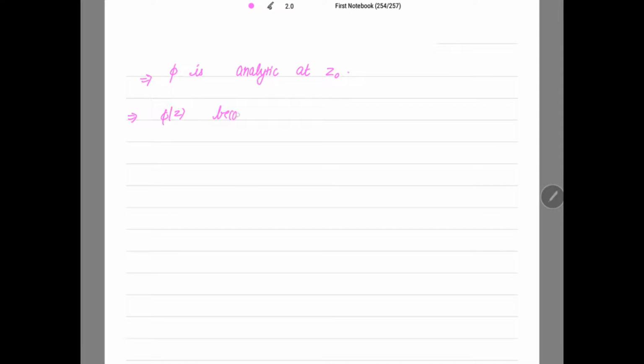Now phi(z) becomes regular at z0 as phi(z0) is equal to bm. So there is no principal part. And whenever I'm having no principal part, that is, the principal part is having no term, that means it is a removable singularity.